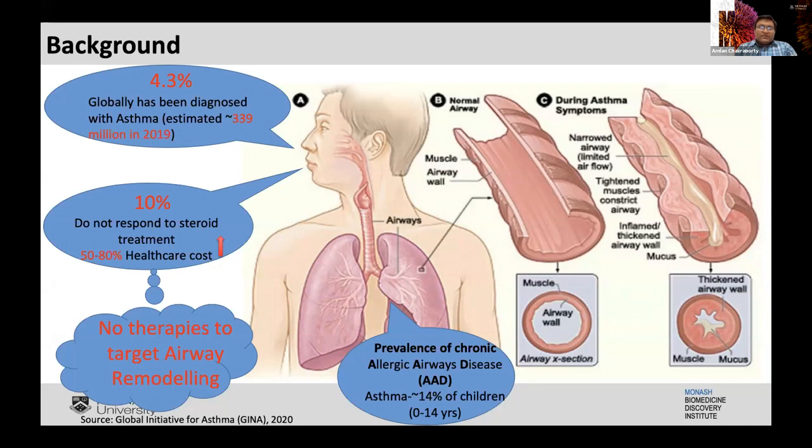The therapies associated point towards the use of corticosteroids, but a certain population, around 10%, are resistant to these corticosteroid treatments, which increases the healthcare cost by 80%. It's also much more prevalent in children from 0 to 14 years, and that's a grave situation. But what's much more concerning is the airway remodeling side of asthma.